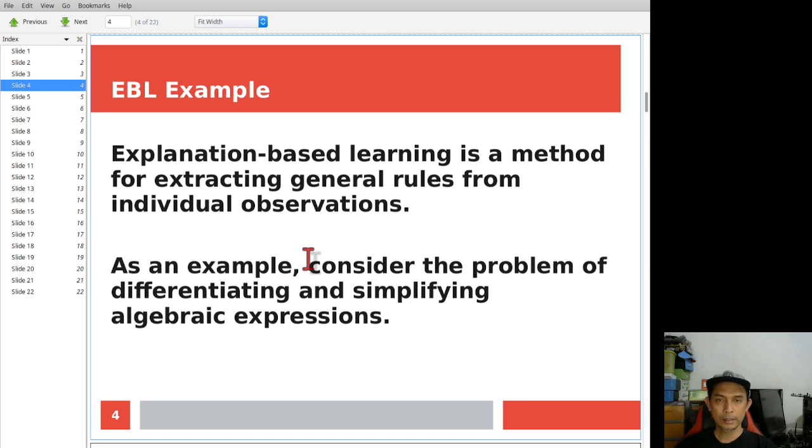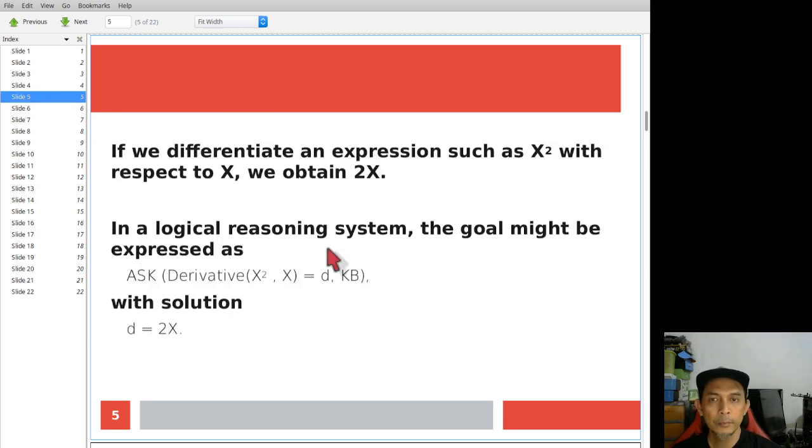So let's take one example, for example, differentiation and simplification in mathematics, in algebra. Let's see the differentiation of x square with respect to x. If we differentiate x square, we obtain 2x.